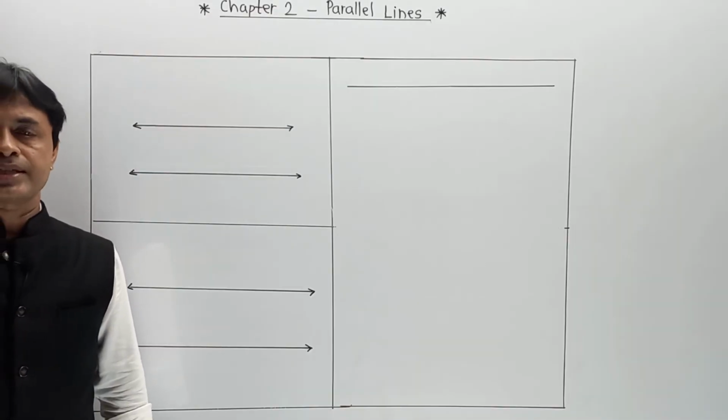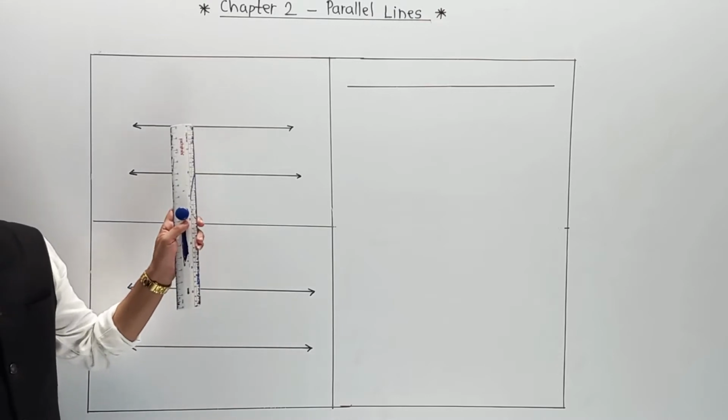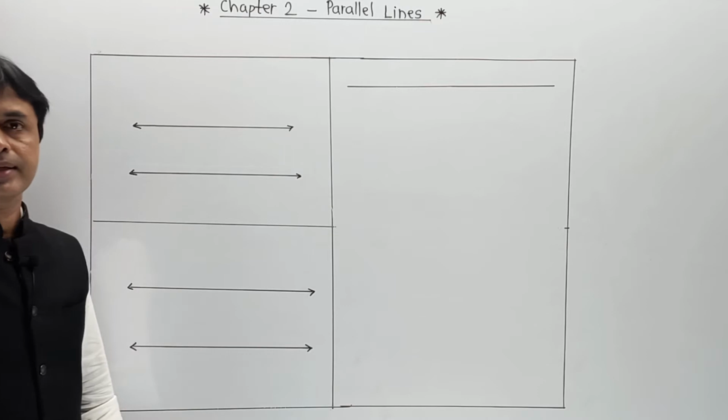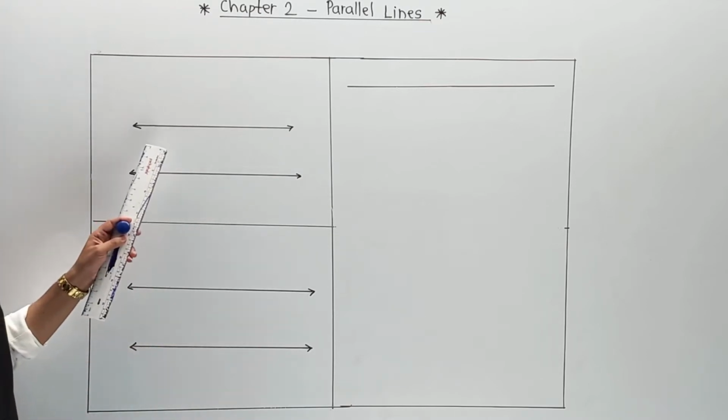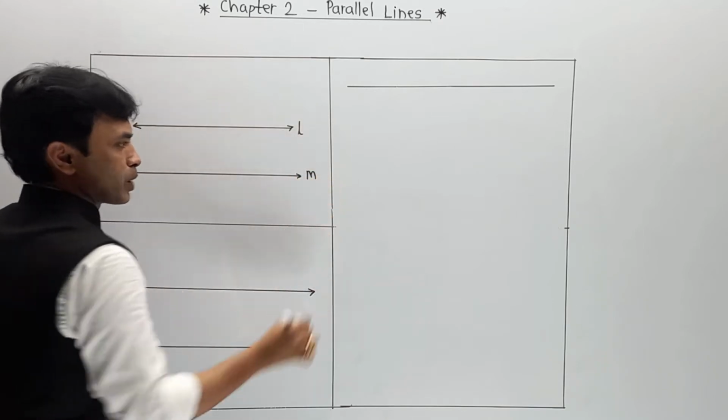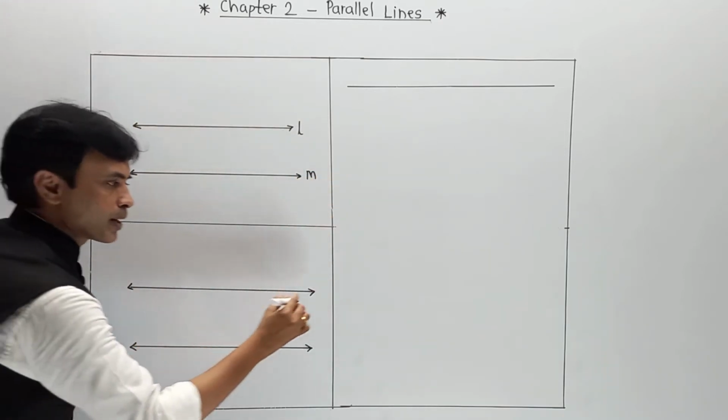Now, in the first case, we are trying to understand a pair of corresponding angles. One by one I am going to draw the figure. Let line L be parallel to line M. Again I am going to draw the same figure.